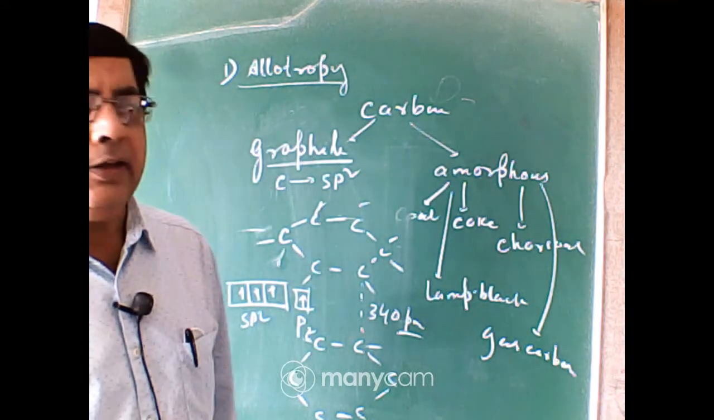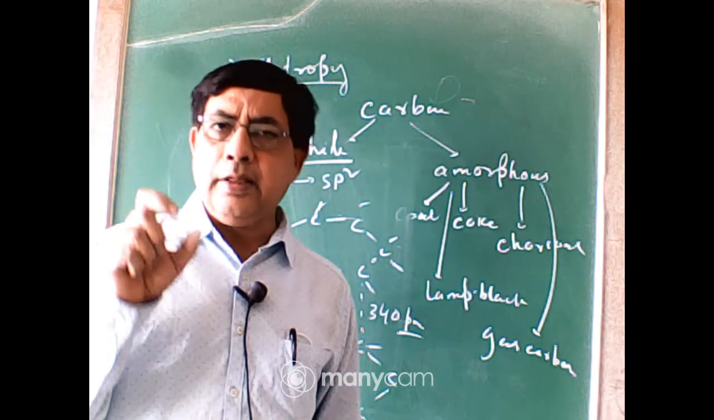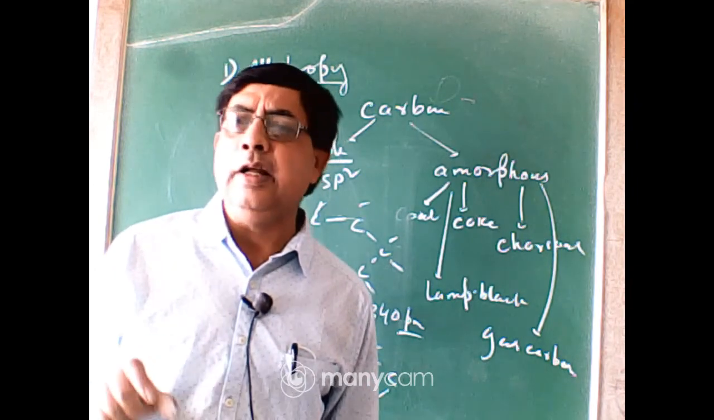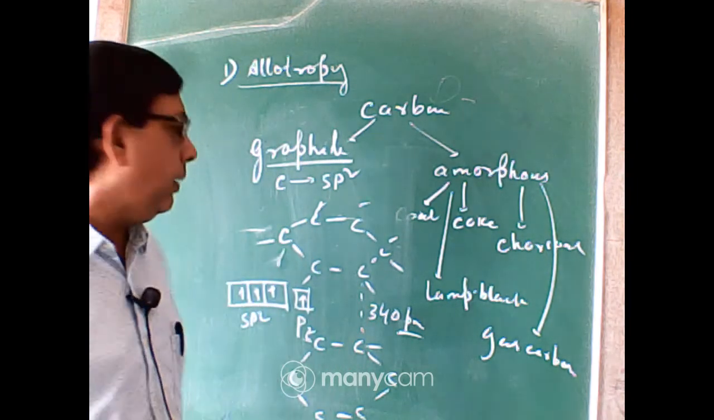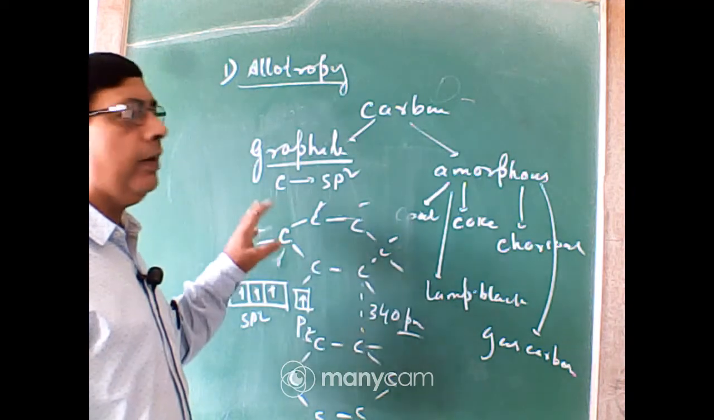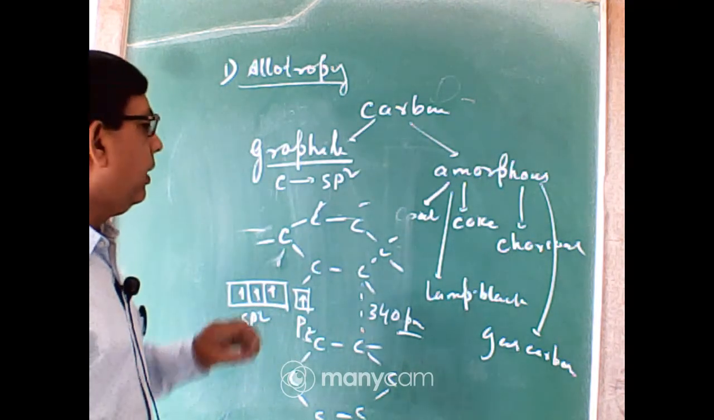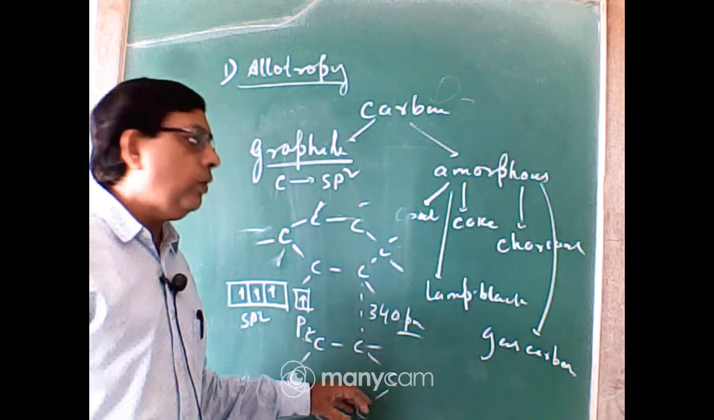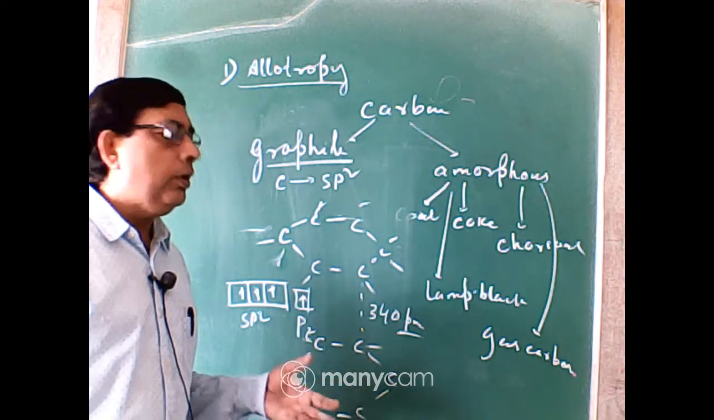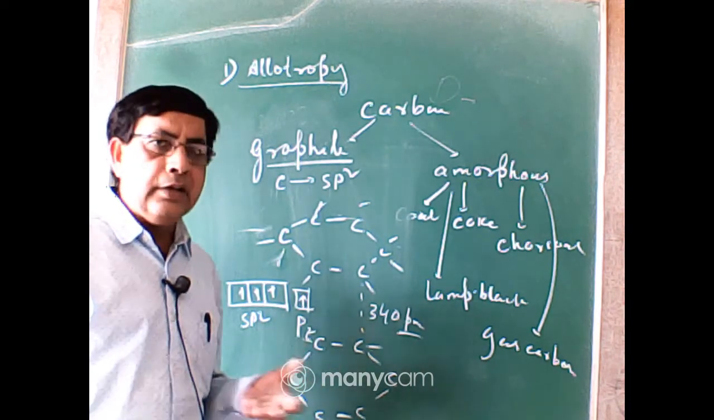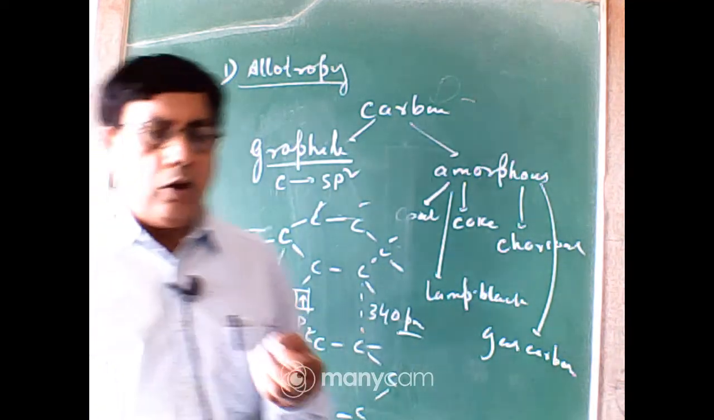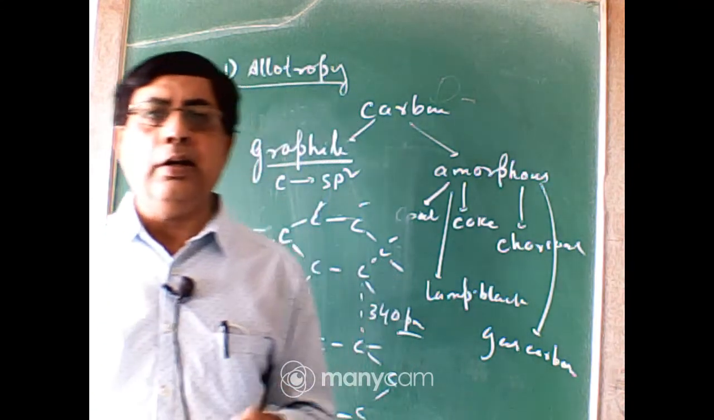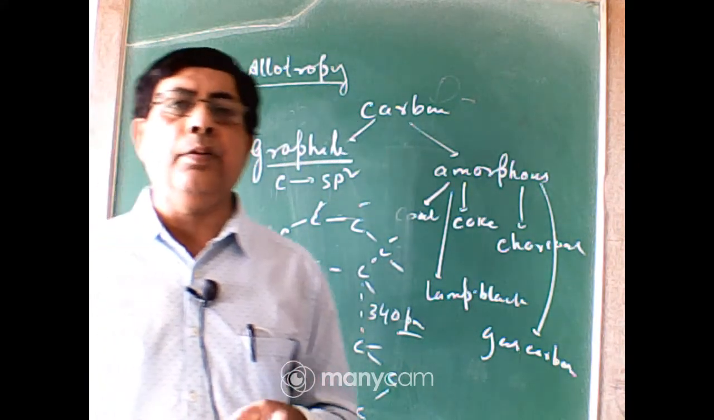So in graphite, each carbon atom is sp2 hybridized. 3 hybrid sp2 orbitals form 3 sigma bonds with neighboring 3 carbon atoms to form a hexagonal ring structure. Between several hexagonal rings there is very weak van der Waals force. So due to the presence of layer structure and because of the weak van der Waals force between several layers, one layer can slide over another layer very easily.